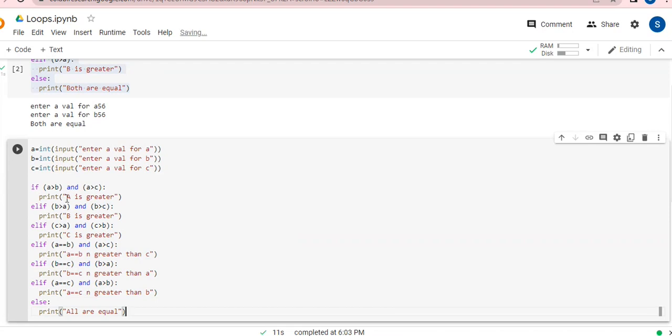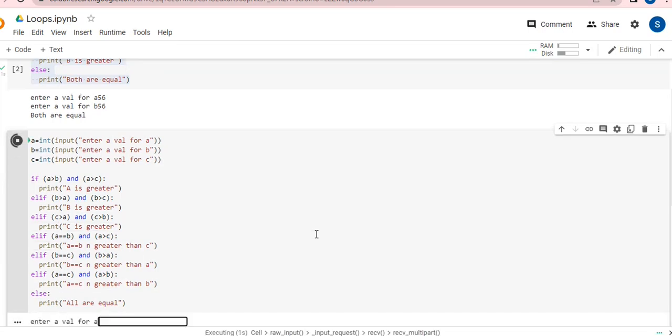So what you need to understand is that more than one condition can be added with such kind of logical operators. We have three logical operators: and, or, not. So like this, things can be managed very easily. I'm going to run this, guys. It is going to ask me three different values, and we are going to test two to three conditions. The rest of the conditions you can try.